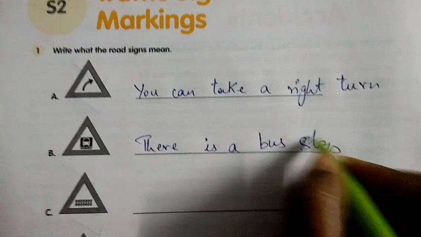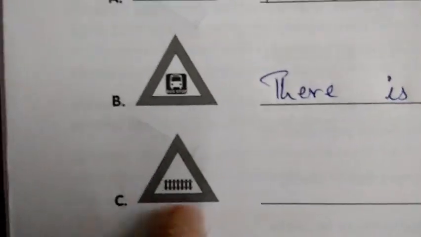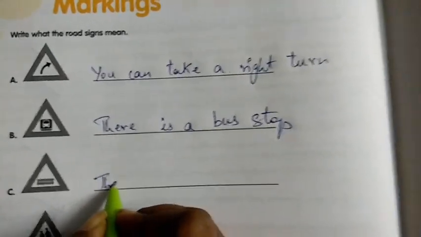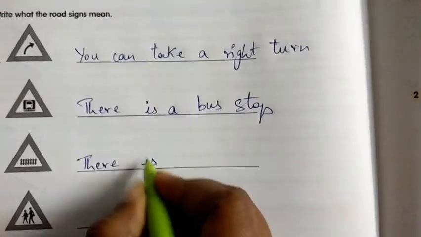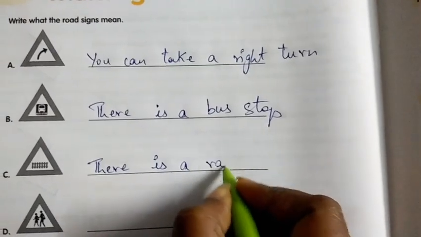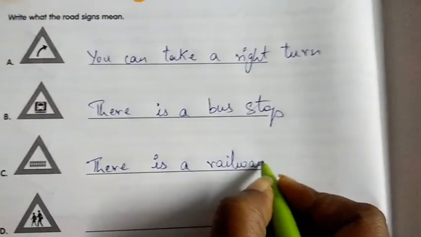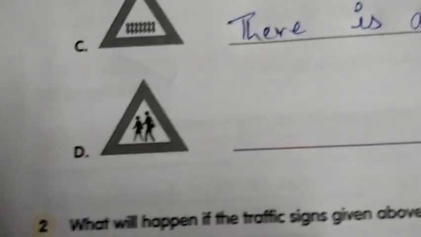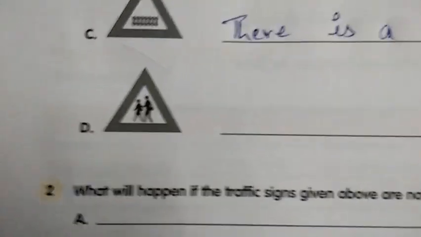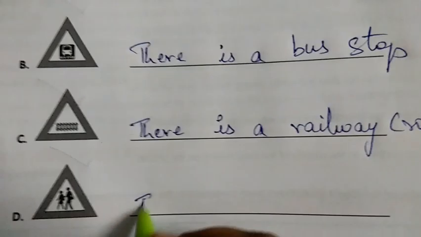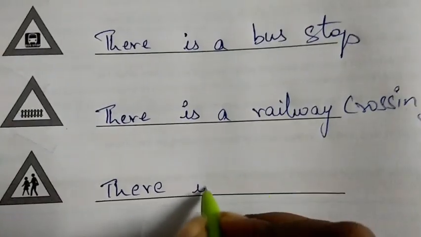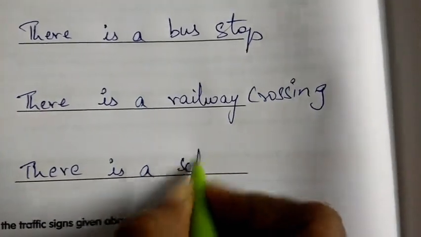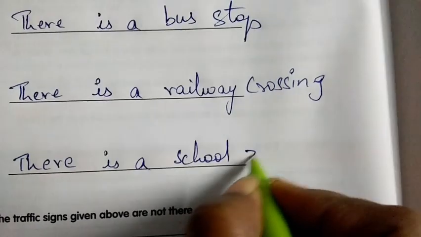Bus stop. And what is the third one? A railway track is there. So what is this? There is a railway crossing. Railway crossing. So what is the last one? It is a school zone. The children are there, right? So there is a school zone.